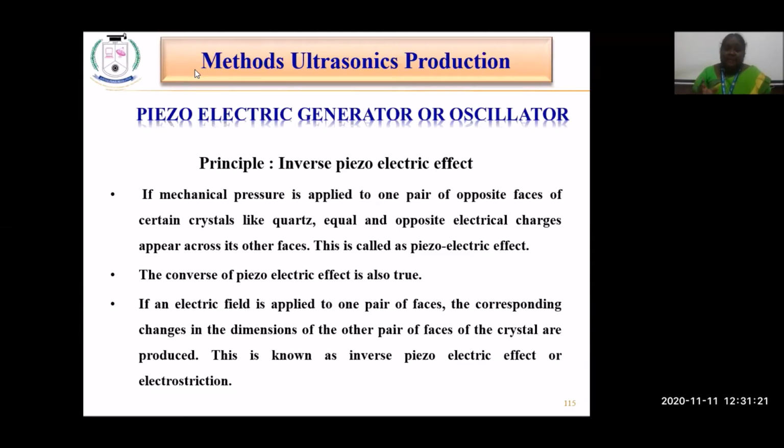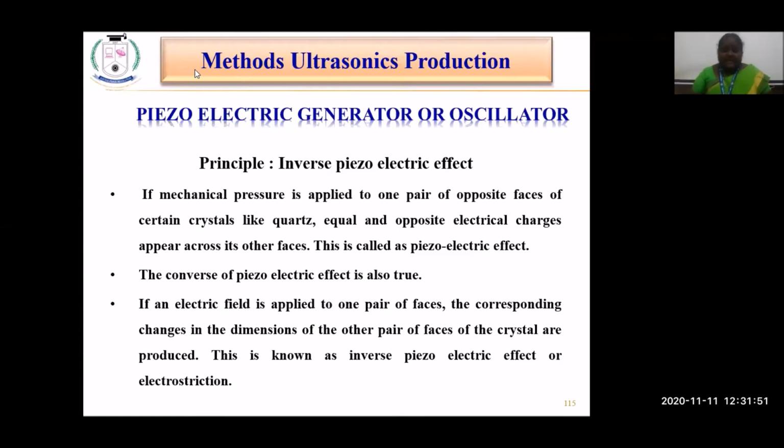Normally, when mechanical pressure is applied to one pair of opposite faces of certain crystals made up of quartz or any other piezoelectric material, equal and opposite electrical charges appear across the faces. That is, one face will have a positive charge, the other face will have a negative charge. That effect is called the piezoelectric effect.